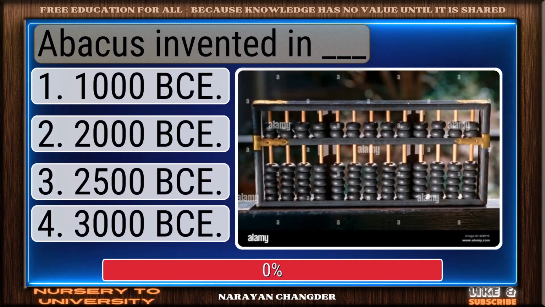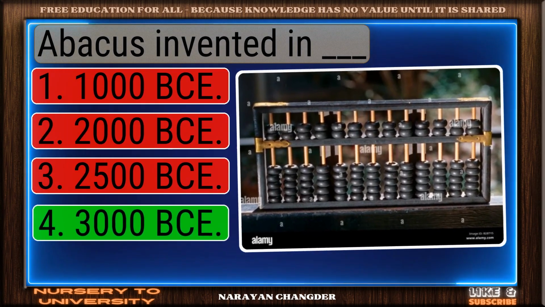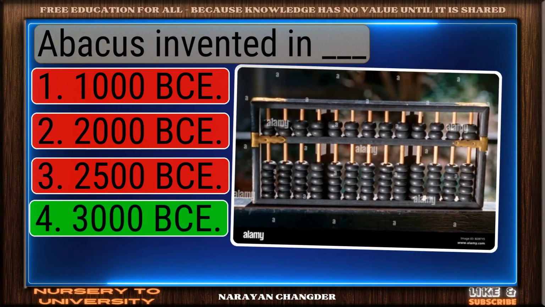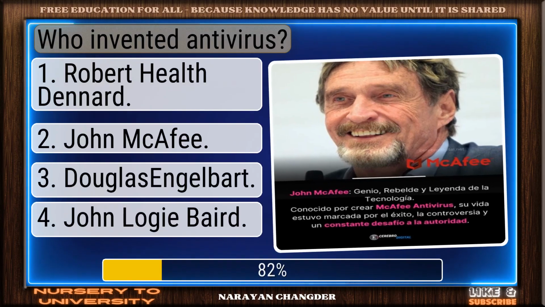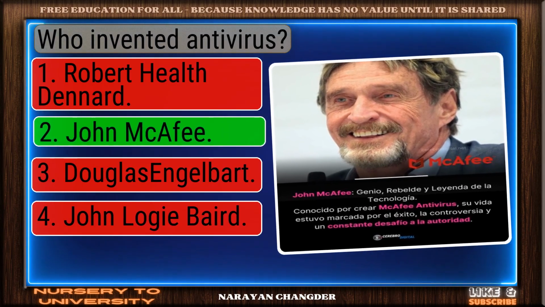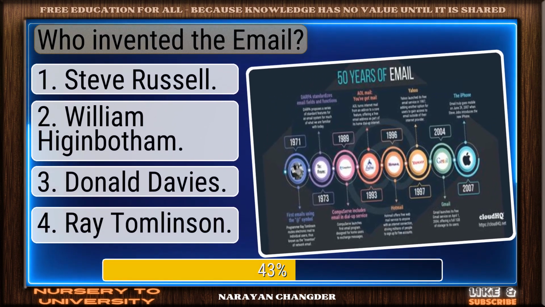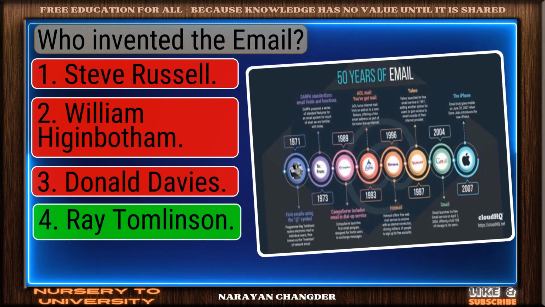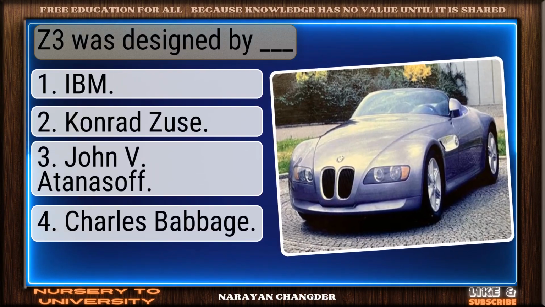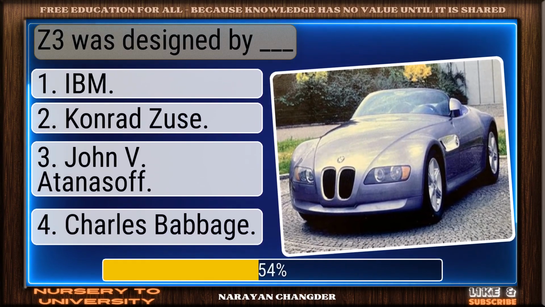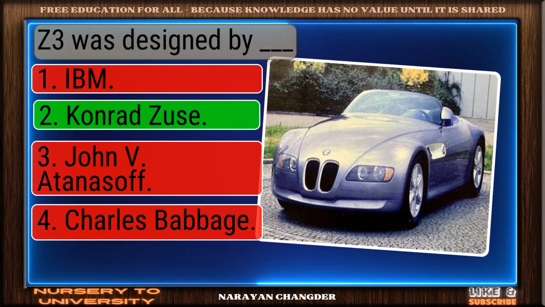Abacus invented in dash. Well done. 3000 BC is the right choice. Who invented antivirus? You're right. John McAfee is the correct answer. Who invented the email? Good job. Your answer, Ray Tomlinson, works well here. Z3 was designed by dash. Correct. Konrad Zuse is the right answer.